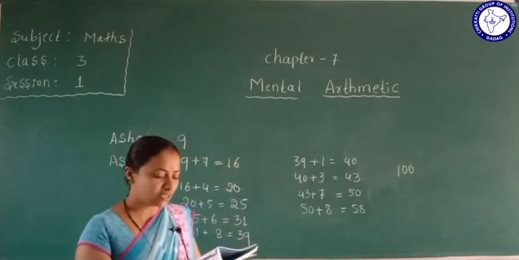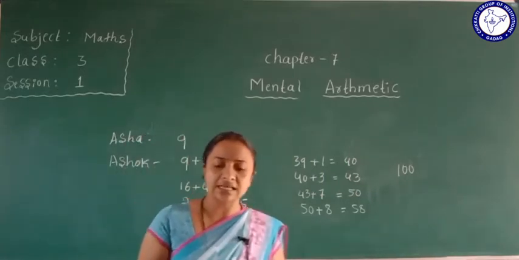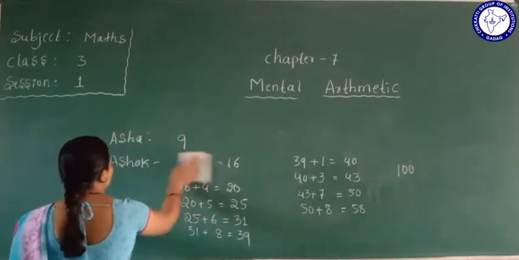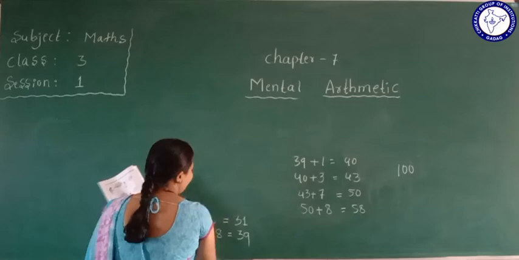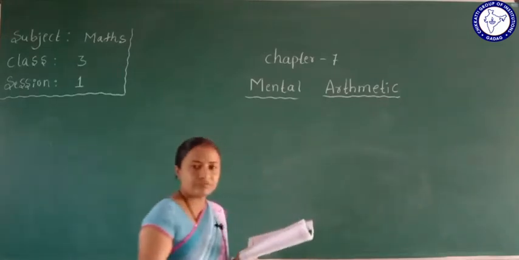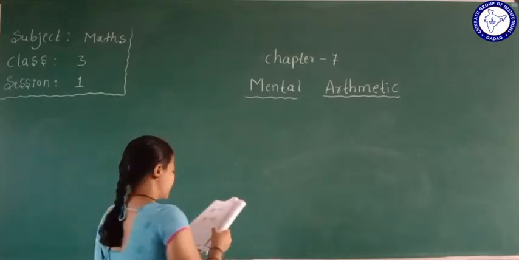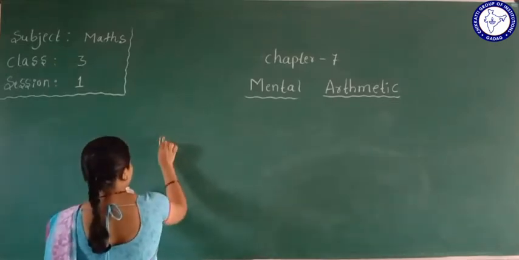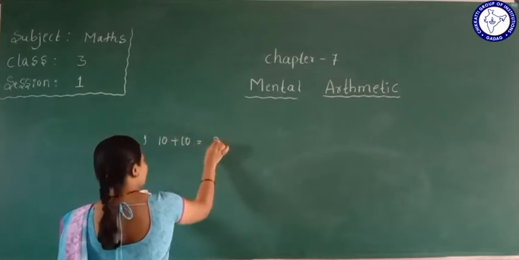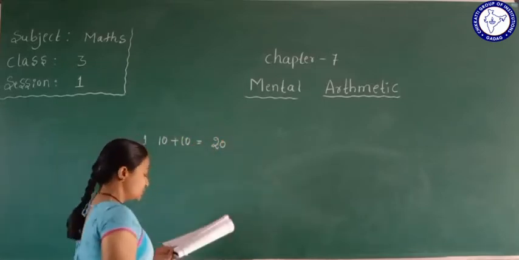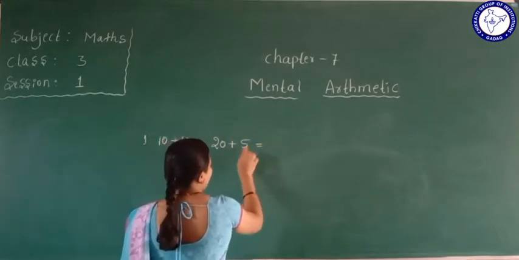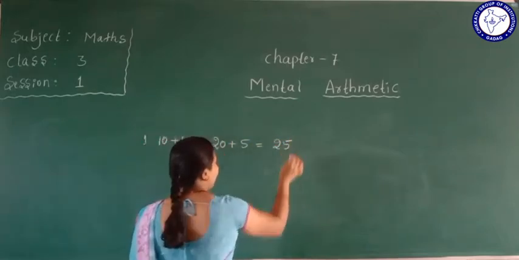So see, some problems are given here. Calculate mentally and write true or false. Here, the first one: 10 plus 10 equals how much? 20. Okay. In 20 they add 5, it becomes 25.